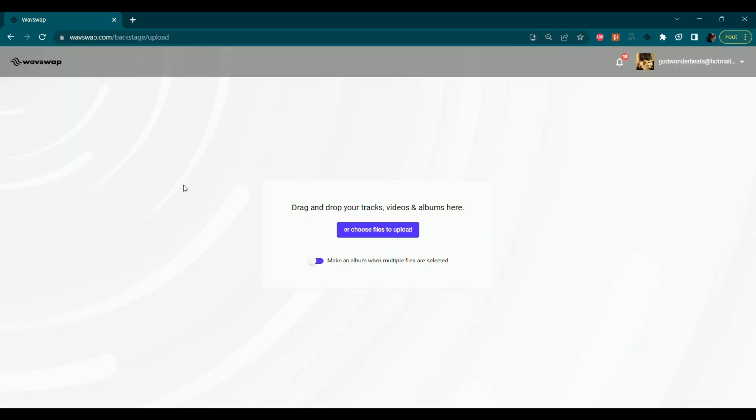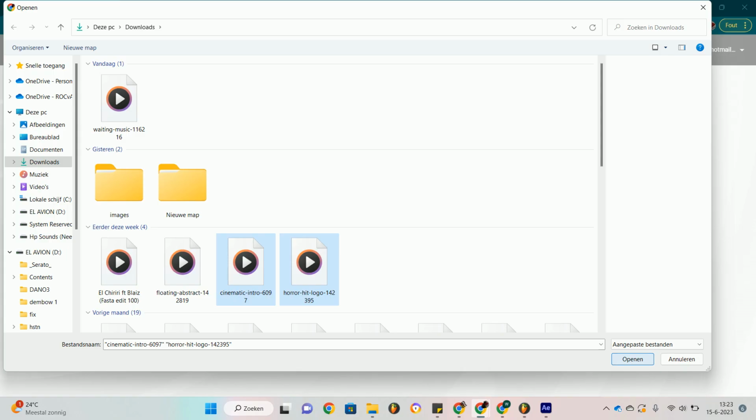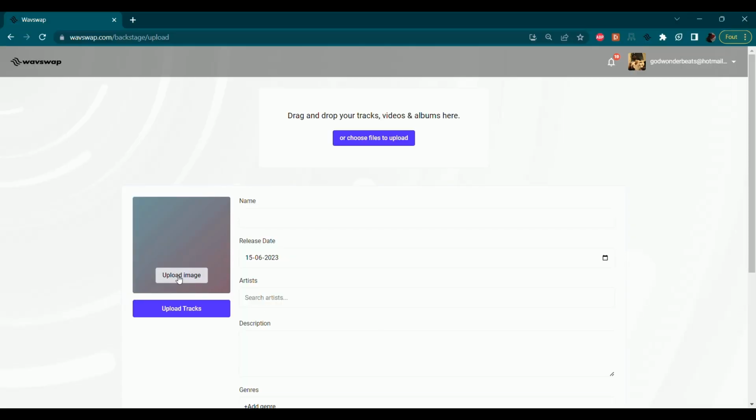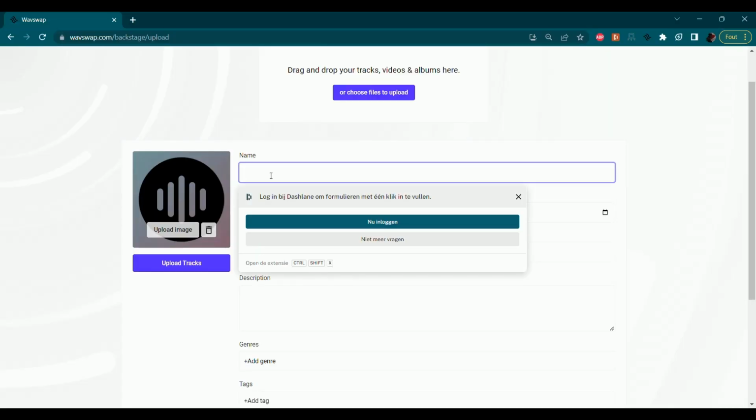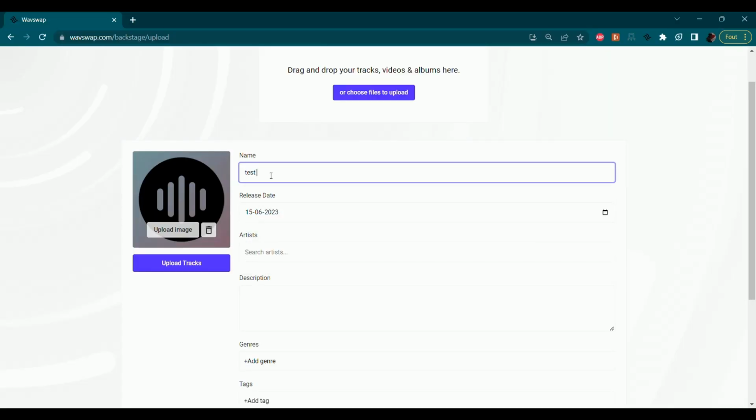If you are planning to upload multiple files as an album, click on Make an Album. This way you will create a pack of sounds. Choose your files and then add an album or cover image. Fill out the essential details such as the album name. When you are ready, click Save.